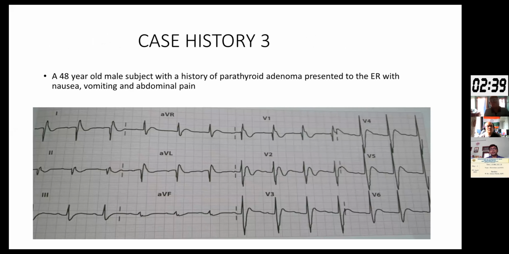This is the third patient, a 48-year-old male with a history of parathyroid adenoma who presented to the emergency department with nausea, vomiting, and abdominal pain. This is the typical ECG that we found in this patient. We find that there is a short QT interval. If we calculate it, the corrected QT interval comes to around 300 milliseconds.